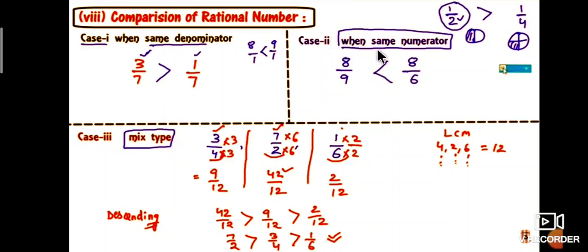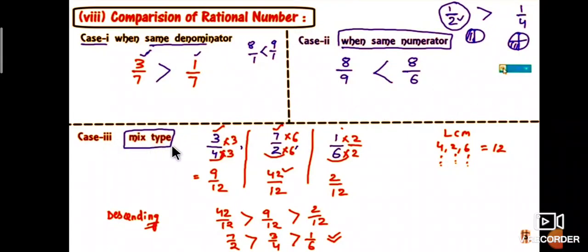Next, the second case, when the numerators are the same. 8 by 9 is less than 8 by 6, because the numerators are the same. When the numerators 8 and 8 are equal, then compare the denominators. Here, 9 is greater than 6. Therefore 8 by 9 is less than 8 by 6.